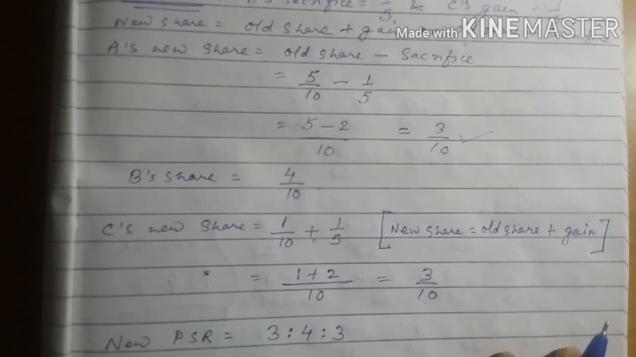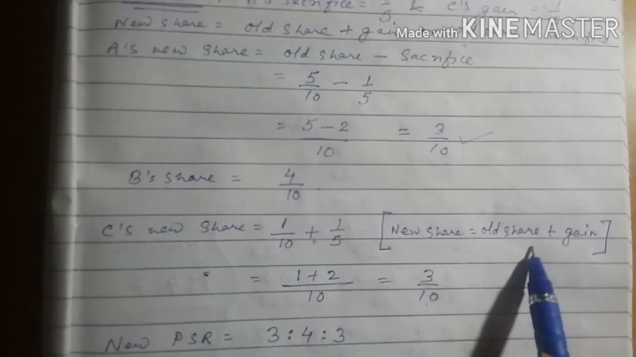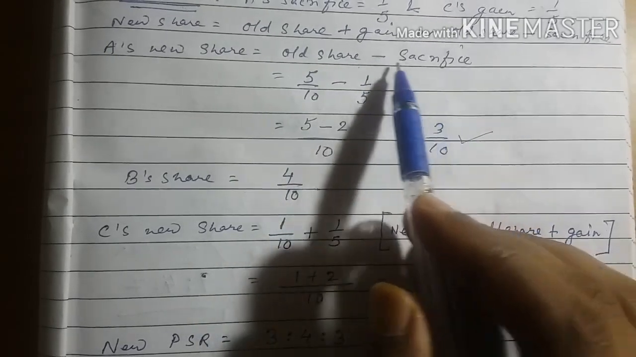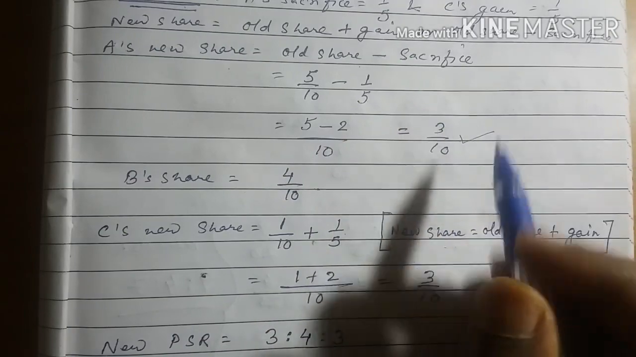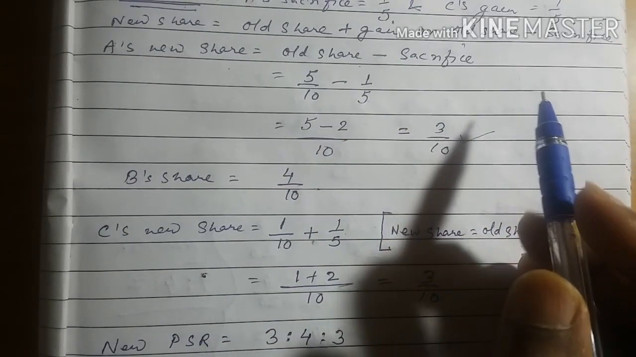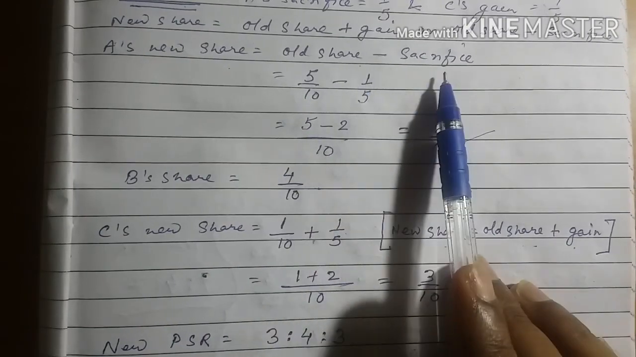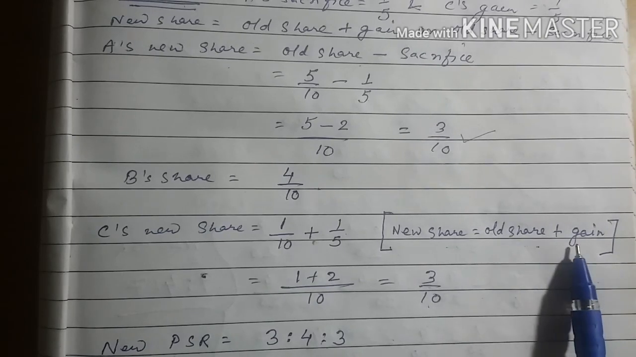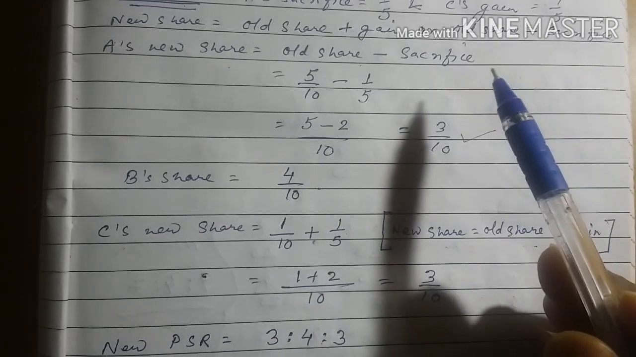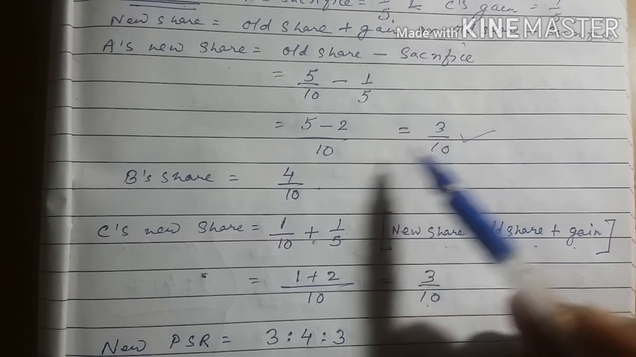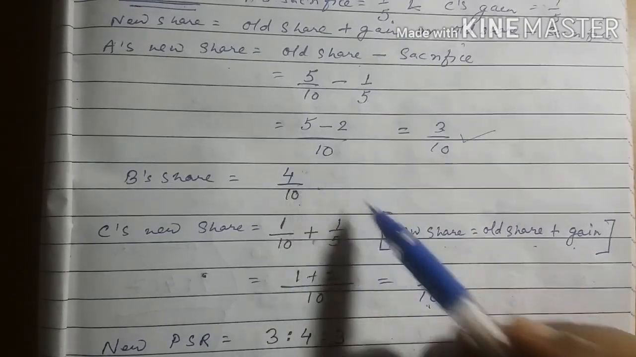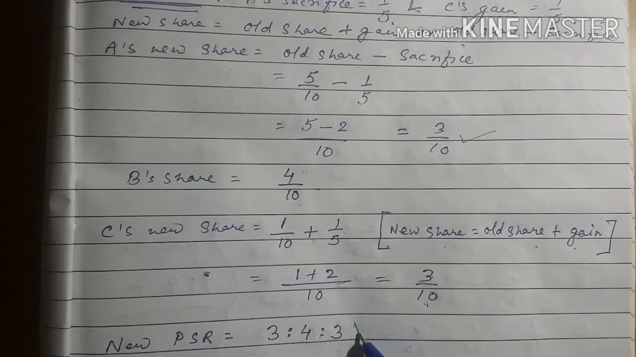So for the partner who is gaining, this formula will be used: old share plus gain. And for A, this is old share minus sacrifice, because A is sacrificing. So for a sacrificing partner, the formula of new share is old share minus sacrifice, and for a gaining partner, the formula for new share is old share plus gain. So like this we observe the profit sharing ratio 3 by 10, 4 by 10 and 3 by 10. That means 3 is to 4 is to 3. So this is the new profit sharing ratio.